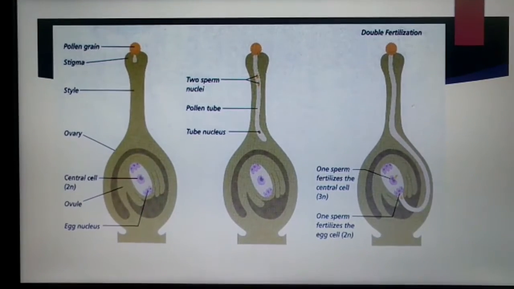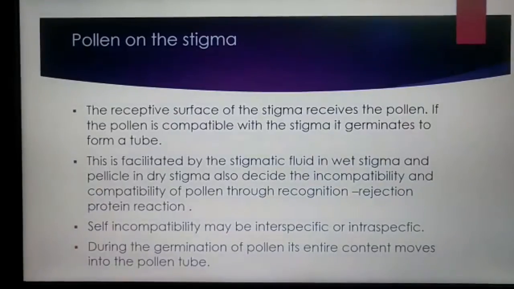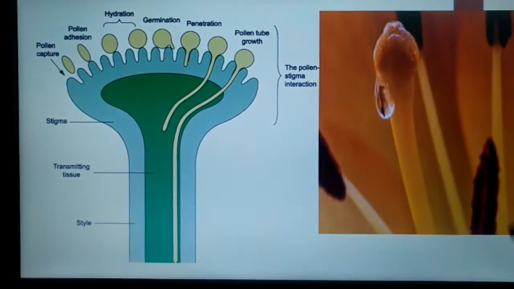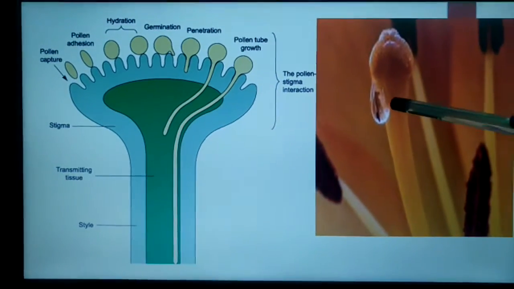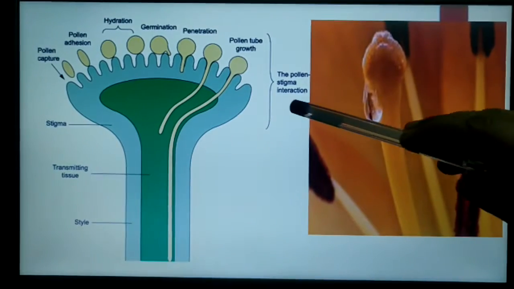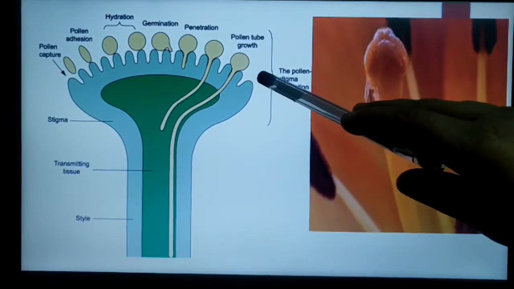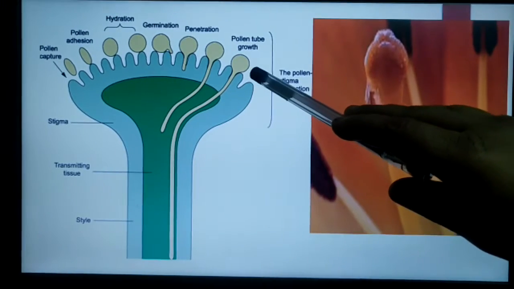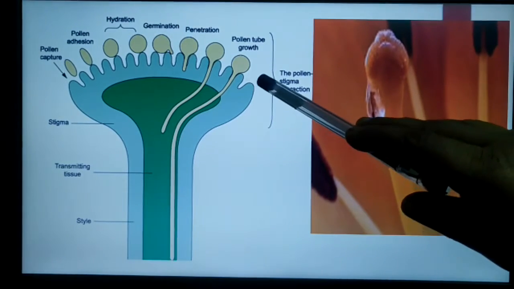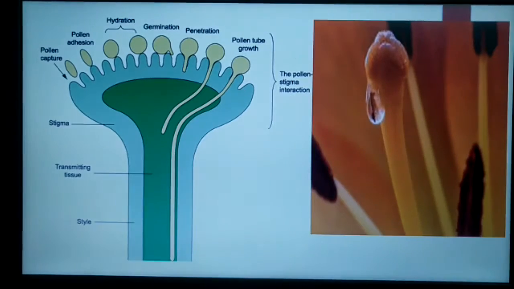This is facilitated by two types of stigma. A wet stigma produces stigmatic fluid. If it is a dry stigma, it has a pellicle, which attaches the fallen pollen grain and fixes it.